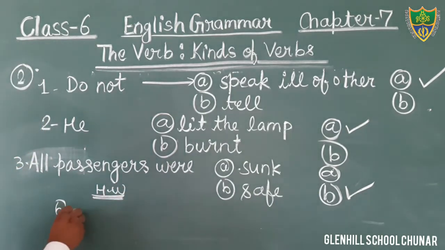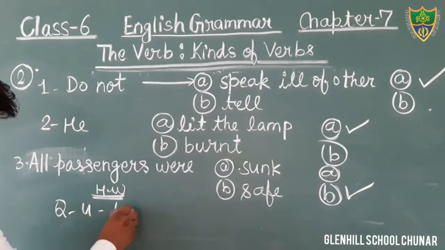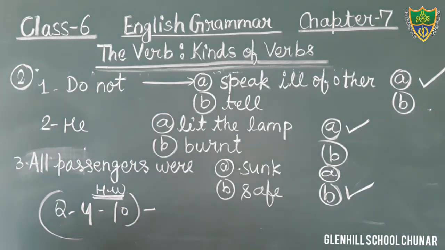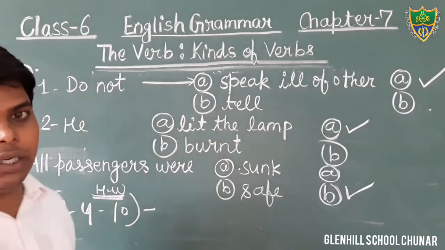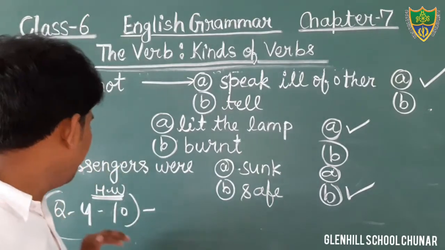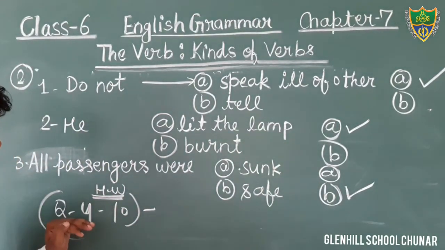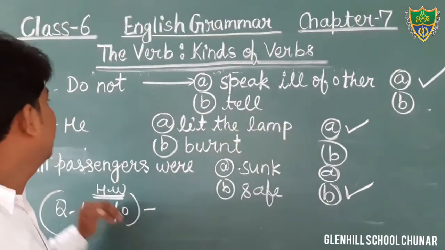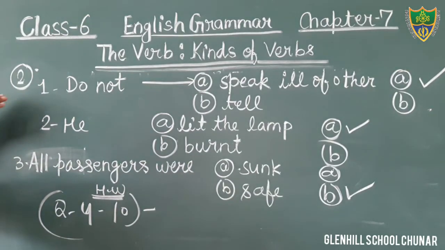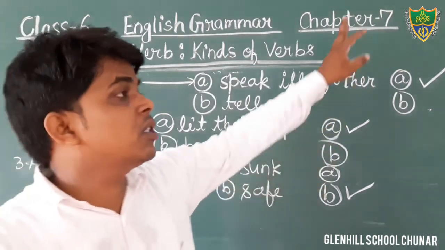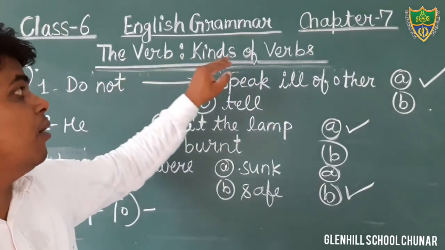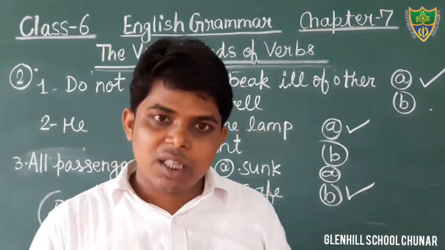from question number 4 to 10. This is your question. Okay? You have to complete it. You have to fill it. Okay, so this is your homework, to complete questions from number 4 to 10 of exercise number 2 of chapter number 7. The name of the chapter is The Verb, Kinds of Verb, given at page number 32.